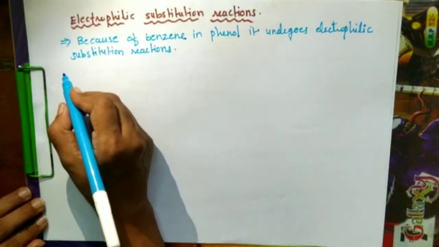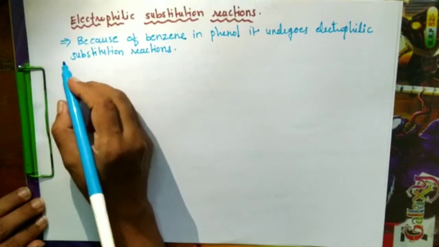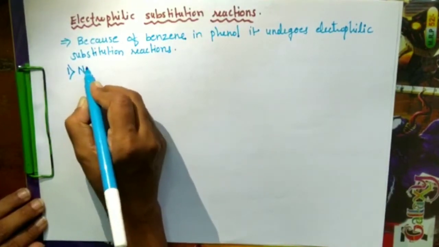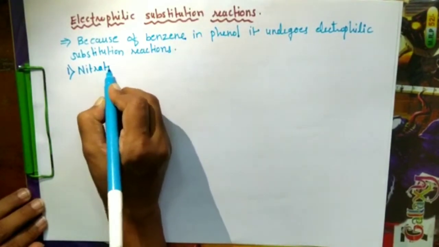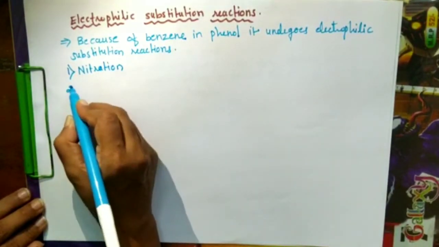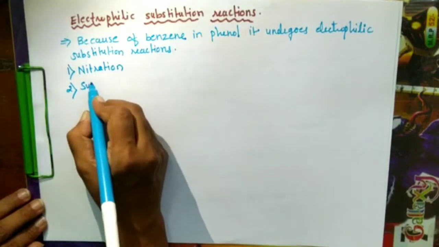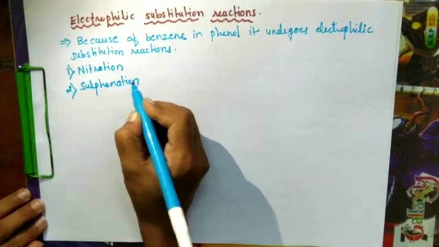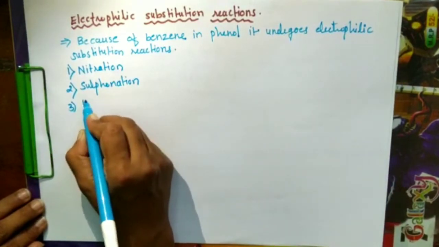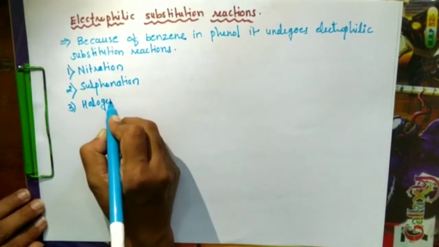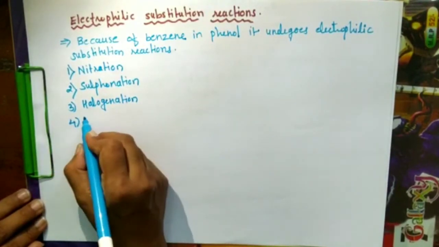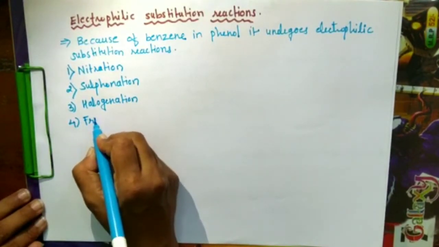In this, we are going to see 4 different types of electrophilic substitution. Phenol undergoes nitration, sulfonation, halogenation, and Friedel-Crafts reaction.